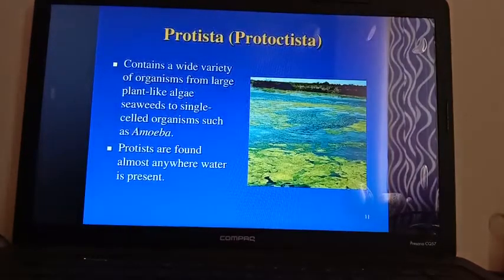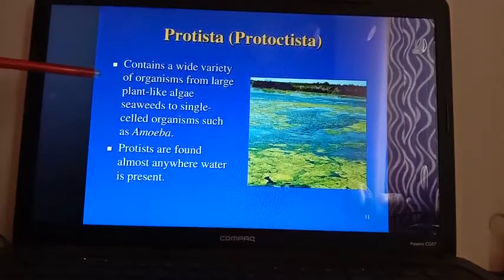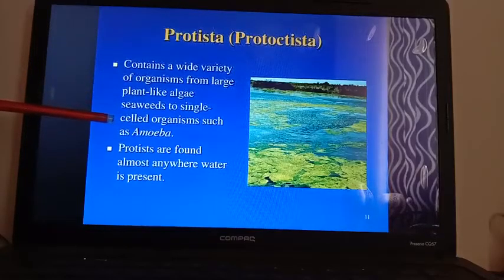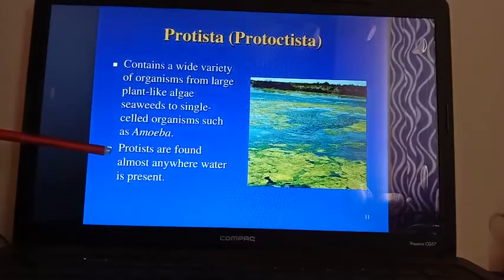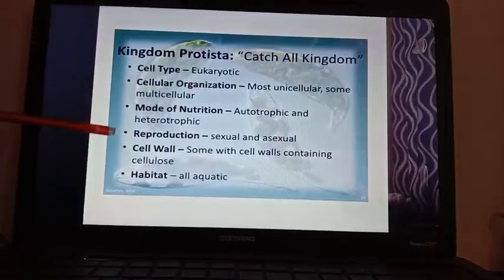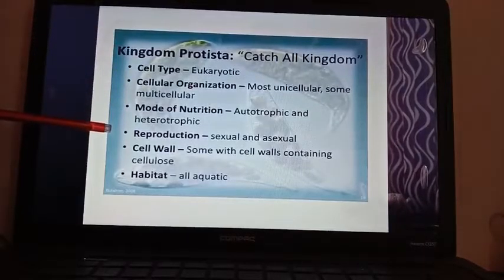Protista, also known as Protoctista, contains a wide variety of organisms from large plant-like algae, seaweeds, to single-celled organisms like amoeba. Protists are found almost everywhere water is present. Now these are the general characteristics of the kingdom Protista.